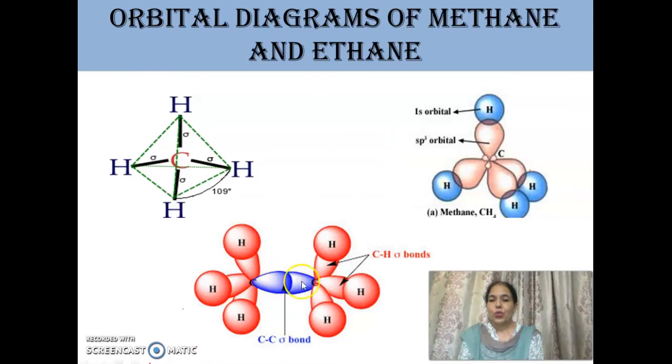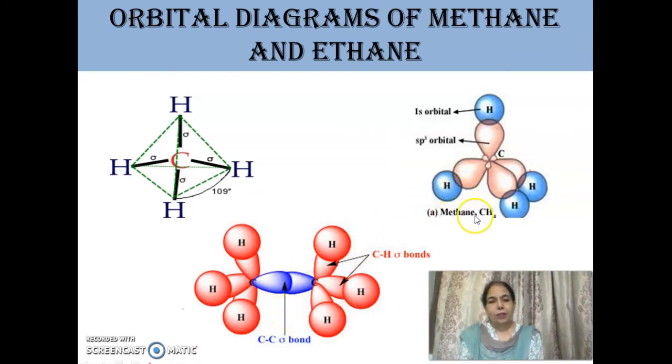These mutually overlap to give a sigma bond. And the 3 hybrid orbitals of this carbon overlap with the s orbital of hydrogen. So in total, in ethane there are 6 plus 1, that is 7 sigma bonds and no pi bond.